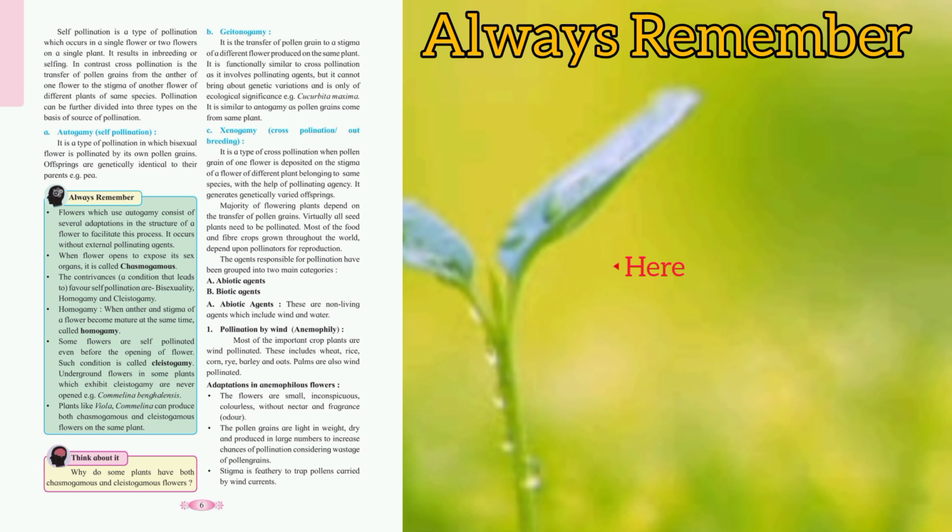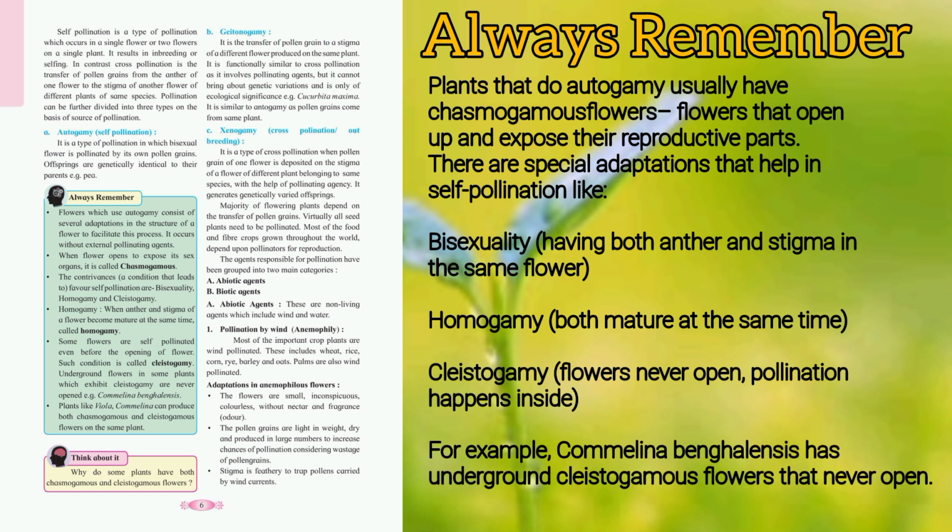Homogamy. When anther and stigma of a flower become mature at the same time, it is called homogamy. Some flowers are self-pollinated even before the opening of the flower. Such condition is called cleistogamy. Underground flowers in some plants which exhibit cleistogamy are never opened, e.g., Commelina bengalensis. Plants like Viola and Commelina can produce both chasmogamous and cleistogamous flowers on the same plant. Plants that do autogamy usually have chasmogamous flowers that open up and expose their reproductive parts.